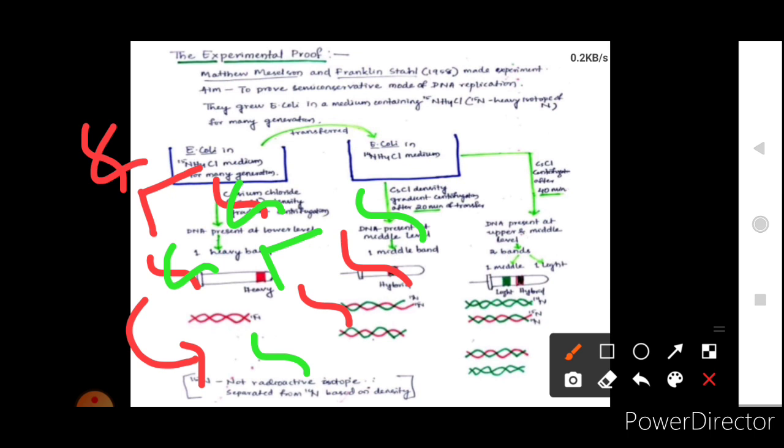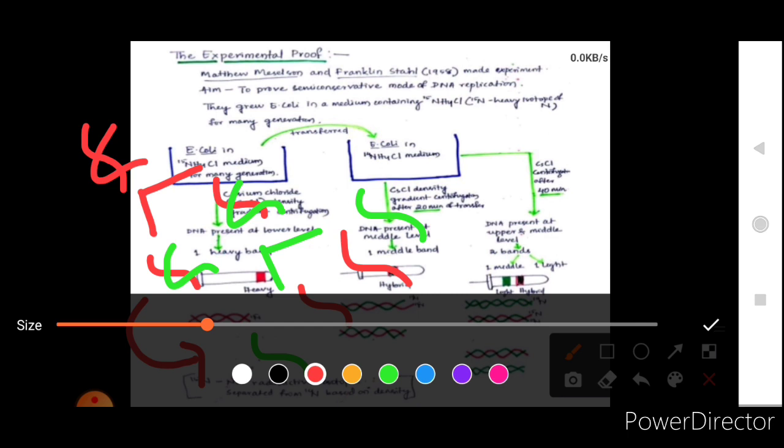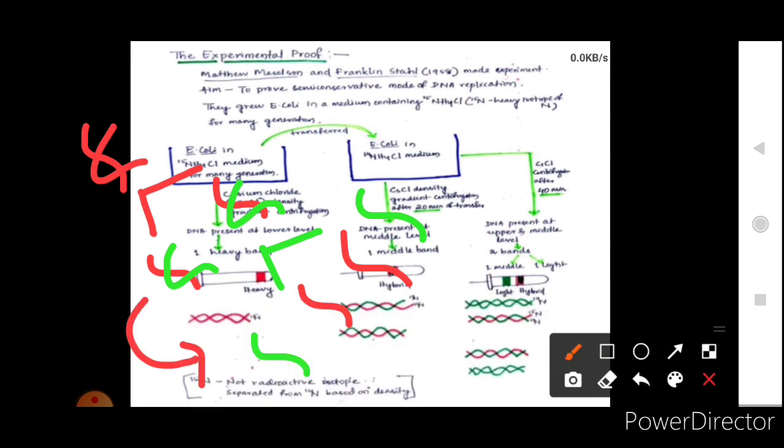Now the new DNA will be formed which is light, having the normal nitrogen. So the new strands formed will be like this. This is a new strand, this is a new strand, this is a new strand, and this is a new strand. So what we obtained? We obtained 2 light DNA and 2 hybrid DNA. This result is possible only when replication takes place by the semi-conservative mode of DNA replication. That means it is a mixture of a new strand and the old strand, and the parental DNA is only acting as a template strand, that is the reference strand which will help in the synthesis of the progeny DNA.